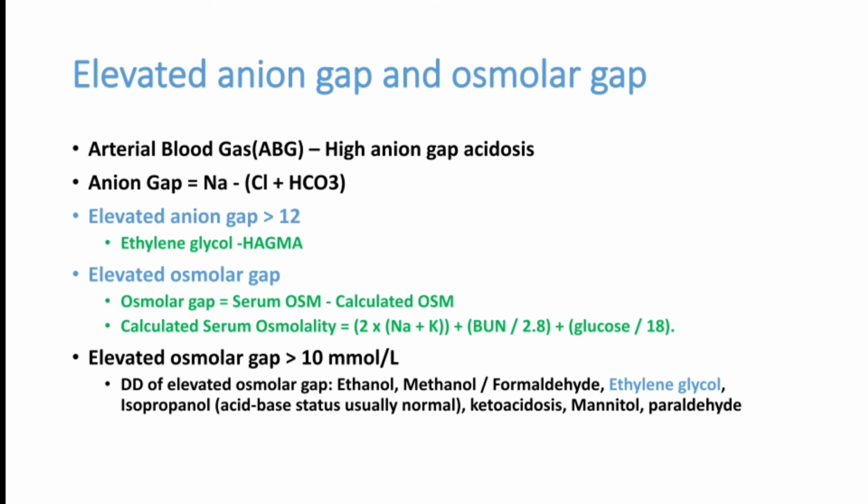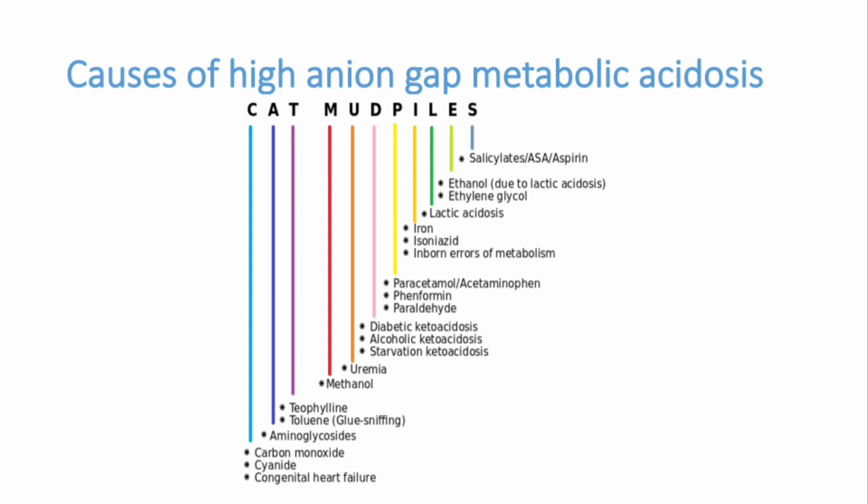So this patient had a high anion gap acidosis and elevated osmolar gap. Now we can see the causes: ethanol, methanol, formaldehyde, ethylene glycol, isopropanol, ketoacidosis, mannitol, paraldehyde. All these are reasons for this type of poisoning. But here we found that this patient has ethylene glycol poisoning because we got a clue from the lactate gap. So here the lactate gap is very, very important. These are the causes for high anion gap metabolic acidosis. There are a lot of causes, and one of them is ethylene glycol poisoning.